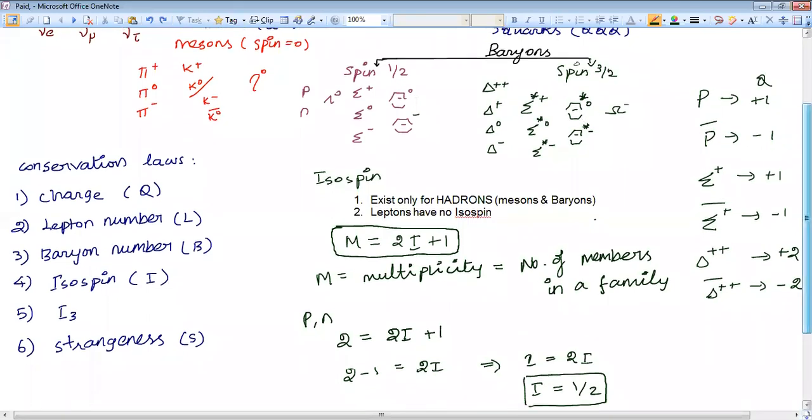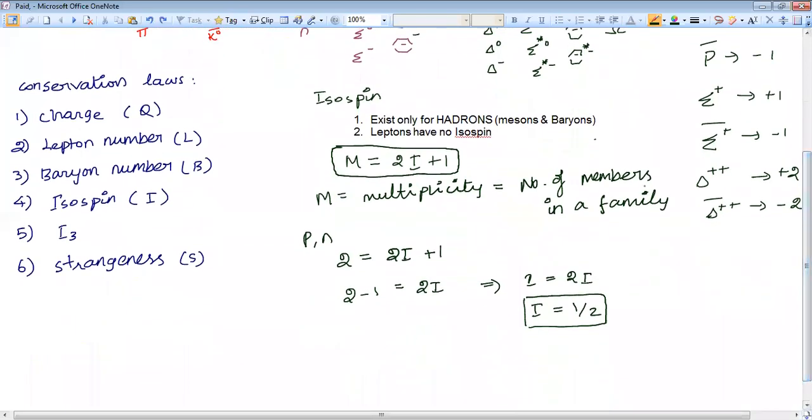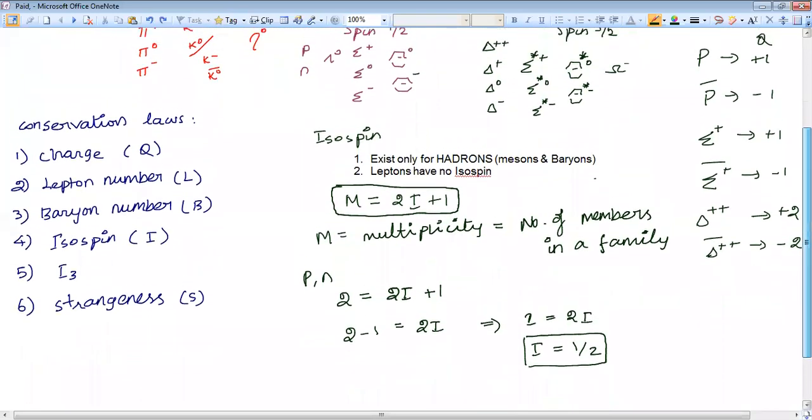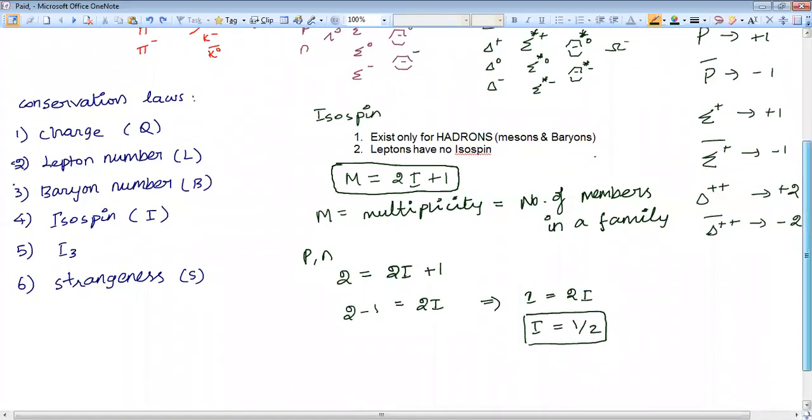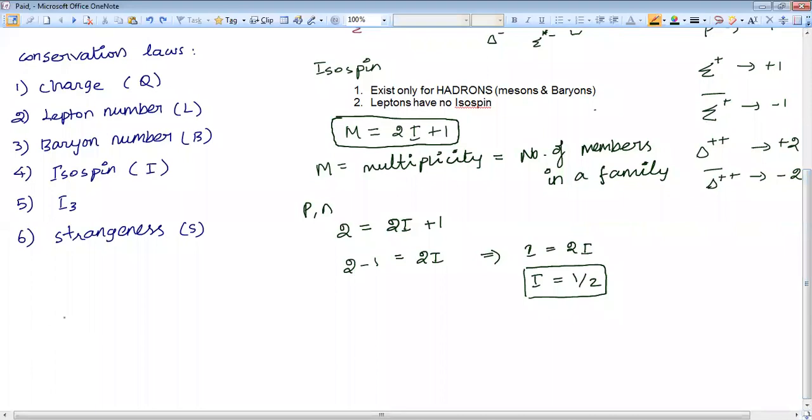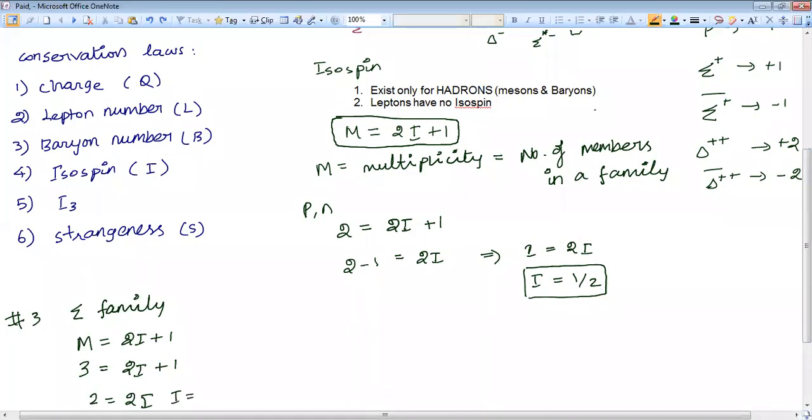Now I will find isospin for a group of 3 members. Again, M equals 2I plus 1. Here there are 3 members, so multiplicity is 3 equals 2I plus 1, and 2 equals 2I, I equals 1.